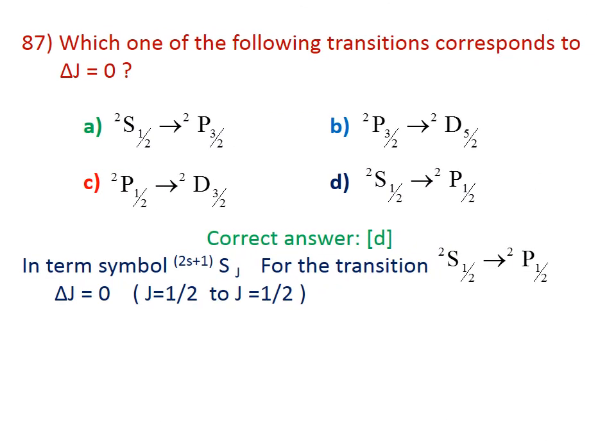87. Which one of the following transitions corresponds to delta J equal to 0? Just look at the number given in the subscript, it should be equal to J. The term symbol is represented as 2S+1 L subscript J. The upper part is the spin multiplicity, the lower one is the J value. For the transition S half to P half, both having J equal to half, therefore delta J will be equal to 0. The correct answer for this question is D.